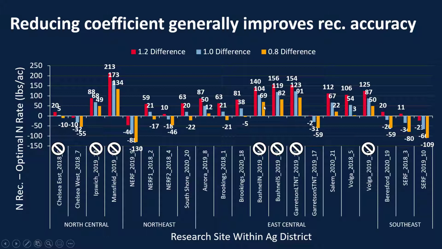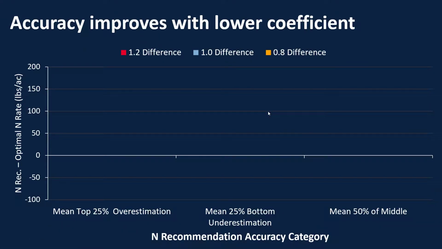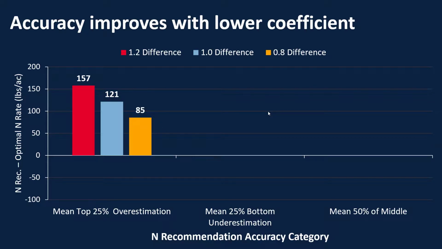So in this next slide, what we're going to do is group these together. We're going to group those sites that tend to underestimate, those sites that overestimate a lot, and then those sites that are the majority of the sites that are somewhere in the middle, and look at what they do. So first of all, those sites that tend to overestimate. So again, we're going to see closer to the line, more accurate. So using that 1.2 coefficient, we tend to overestimate 157 pounds of nitrogen per acre. It gets closer to 0 as we move to 1.0, even closer to 0 as we move to 0.8. So we can see in those ones we tend to overestimate, lowering the coefficient is really helpful.